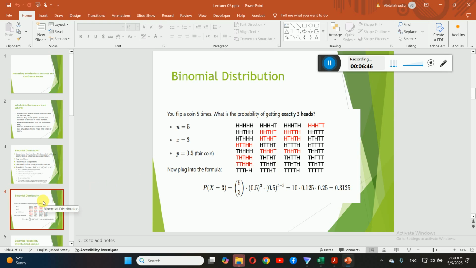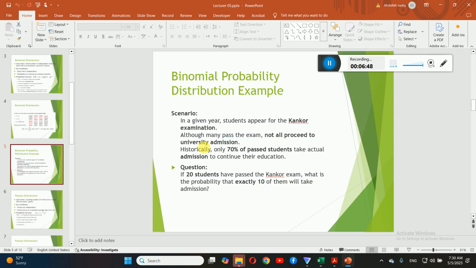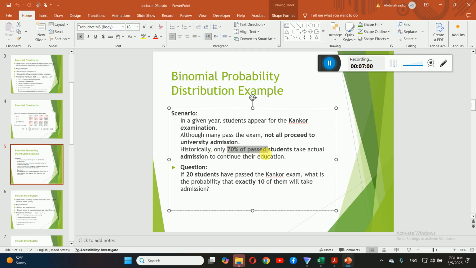Okay, now we have another example. Here we have a scenario. In a given year, students appear for the Concord examinations. Although many pass the exam, not all proceed to university admissions. Historically, only 70% of past students take actual admissions to continue their education. Now, dear students, in this question, if 20 students have passed the Concord exam, what is the probability that exactly 10 of them take admission?